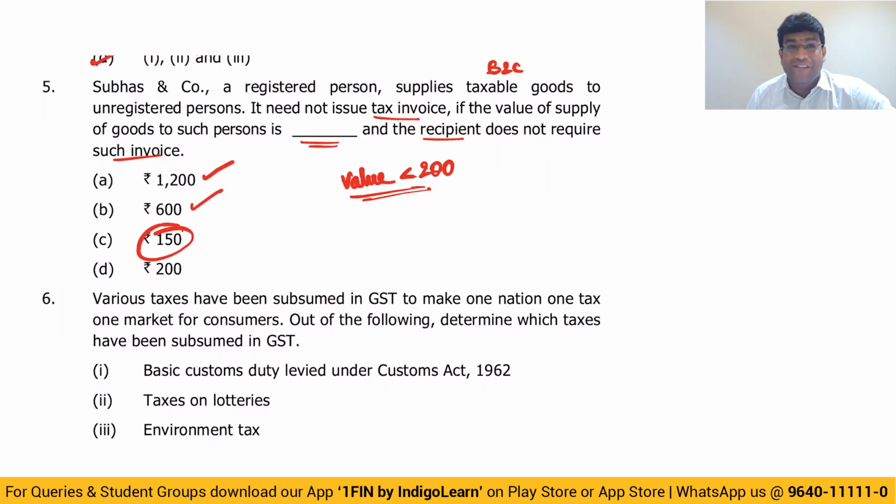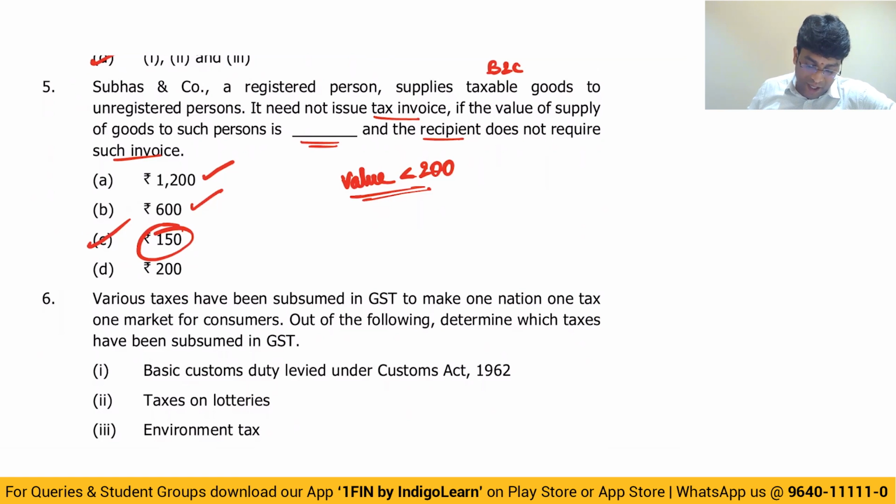And see the fourth option, crazy option, exactly 200. Exactly 200, invoice is required, guys. The reason being very clearly that in law they told invoice is not required when 3 conditions are satisfied: recipient is unregistered person, recipient does not want invoice, and the value is less than 200. If it is exactly 200, then also invoice is required. Invoice is not required only if the value is less than 200. So in this case, answer is option C, my dear friends, 150 rupees.